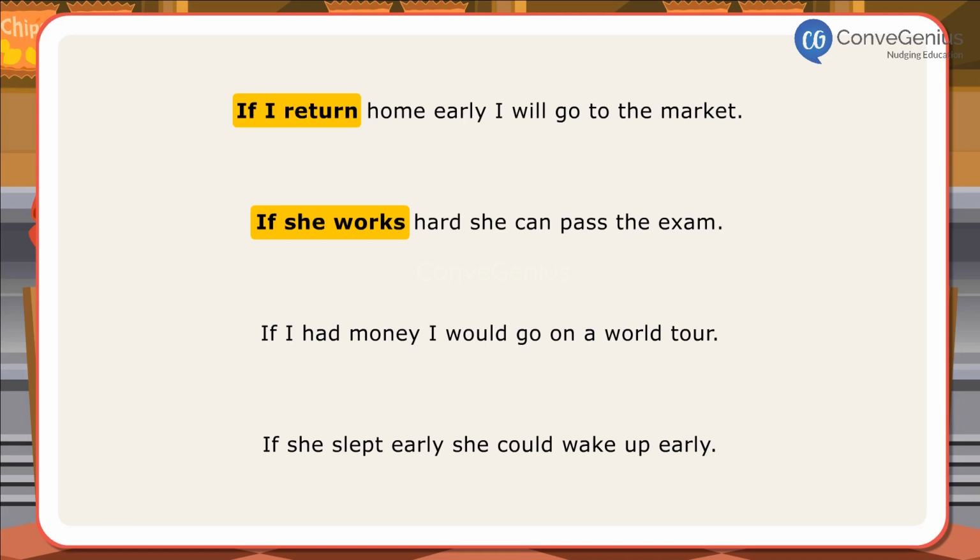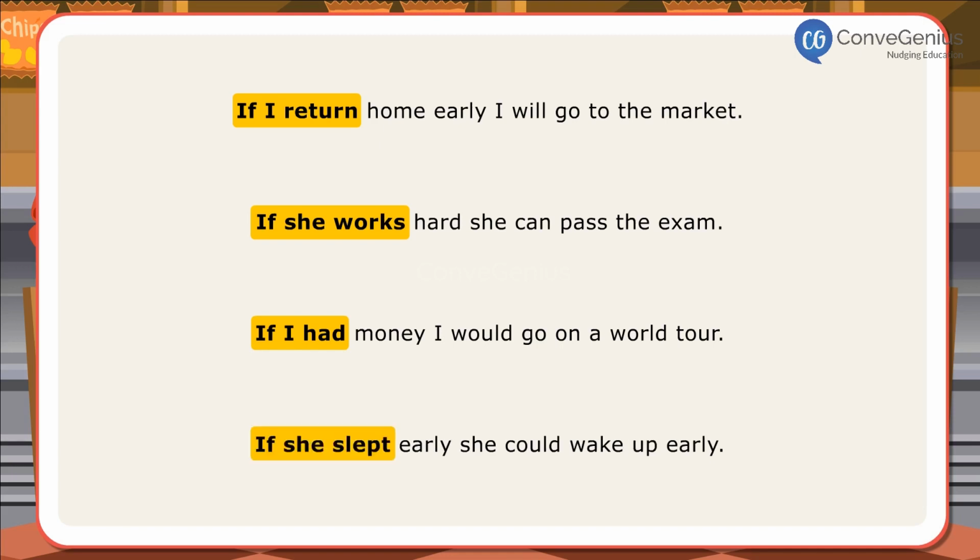In the third conditional sentence, if I had is used in the if clause, while the main clause showing the result uses would with the base form of a verb. This sentence speaks of an imaginary situation. In the last conditional sentence, if she slept is simple past and has been used in the if clause, while the main clause showing the result uses would with the base form of a verb. This conditional sentence expresses an unlikely possibility.